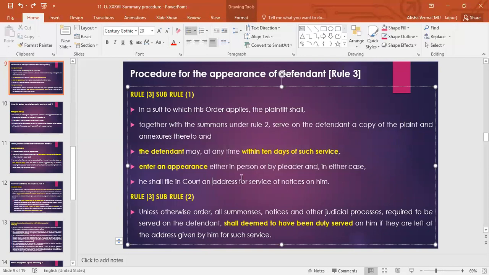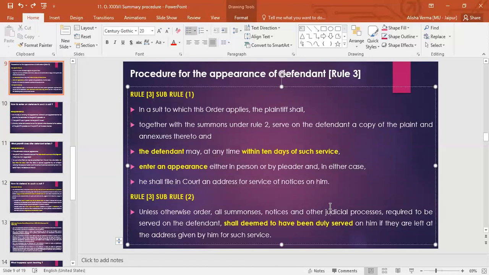He shall file in court an address for service of notice on him, so that any further notice or any further summon can be issued to him at a proper address. This address for service of notice has been included because if the defendant fails to appear on any date of hearing, the plaintiff who has filed the claim is entitled to the decree outrightly.